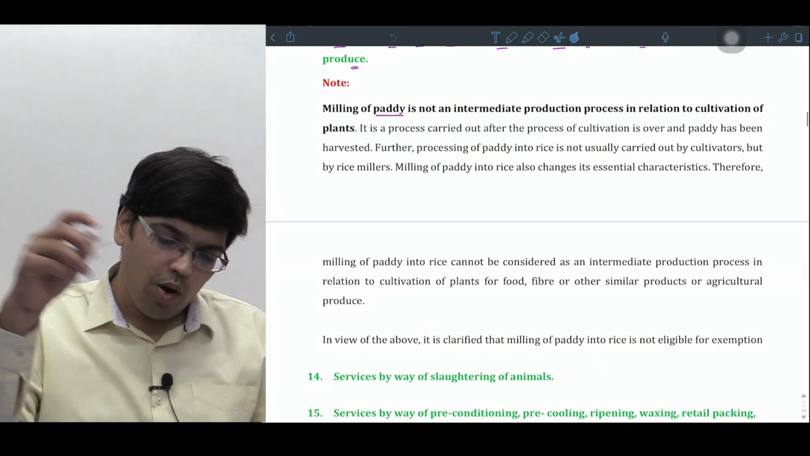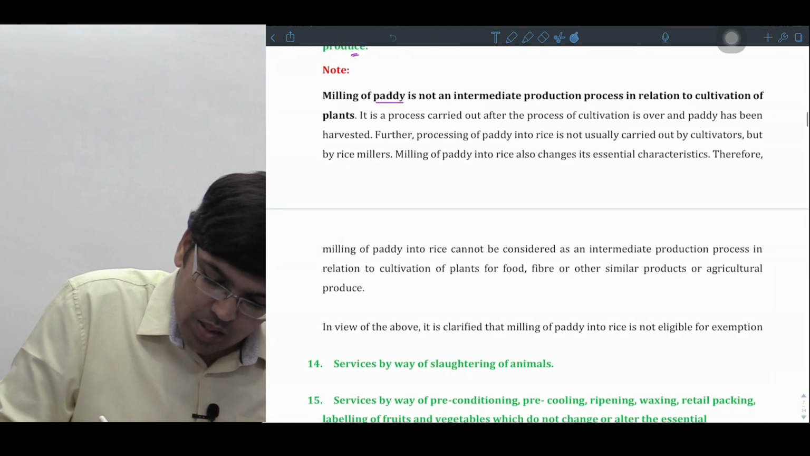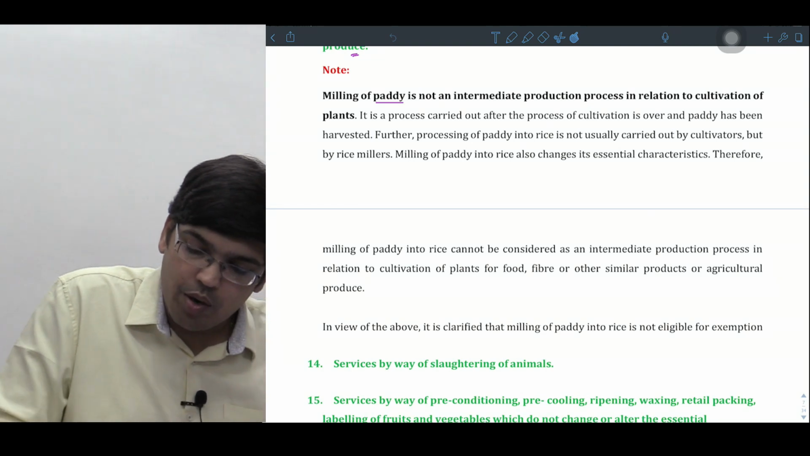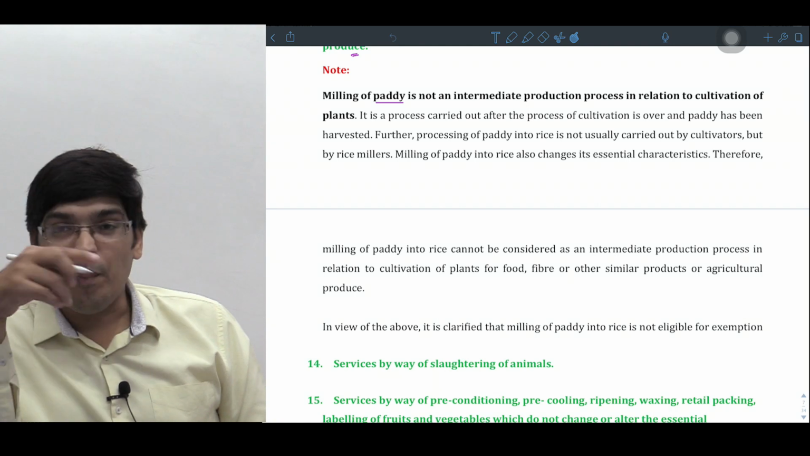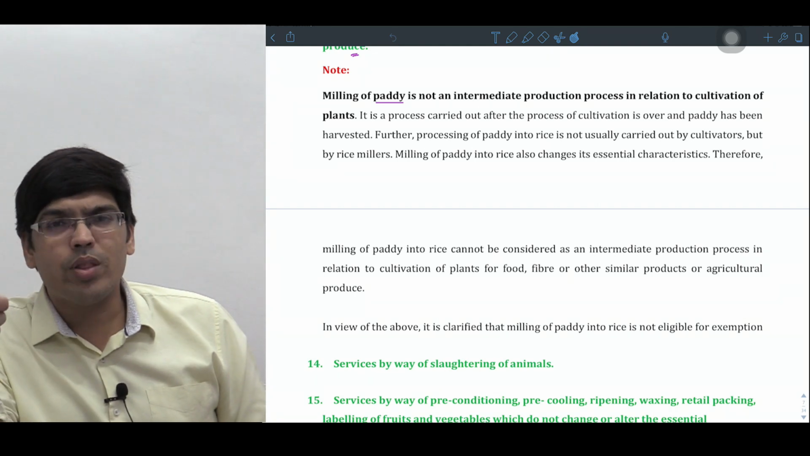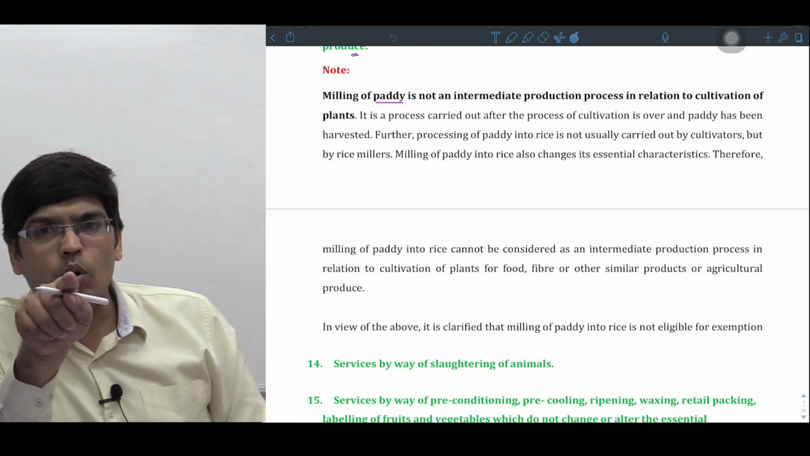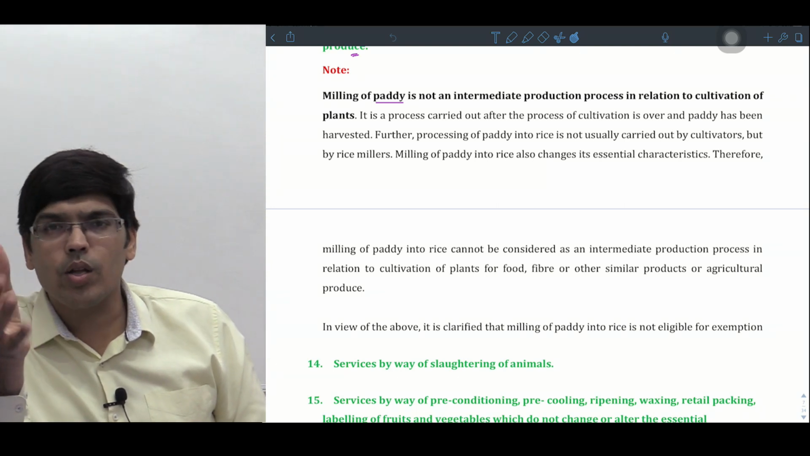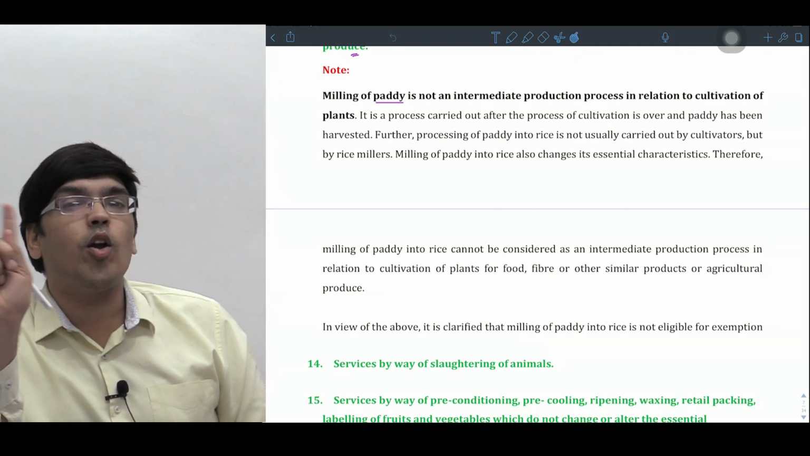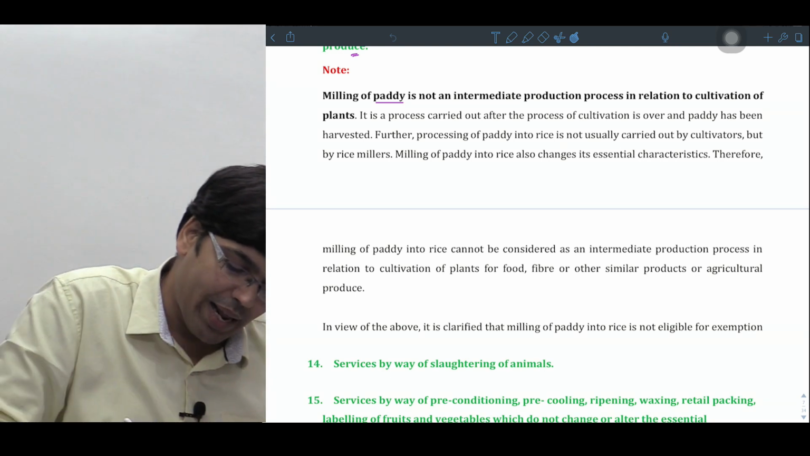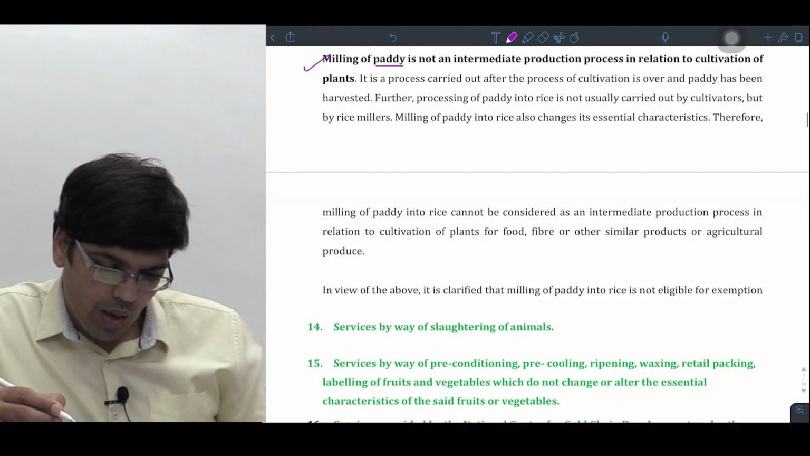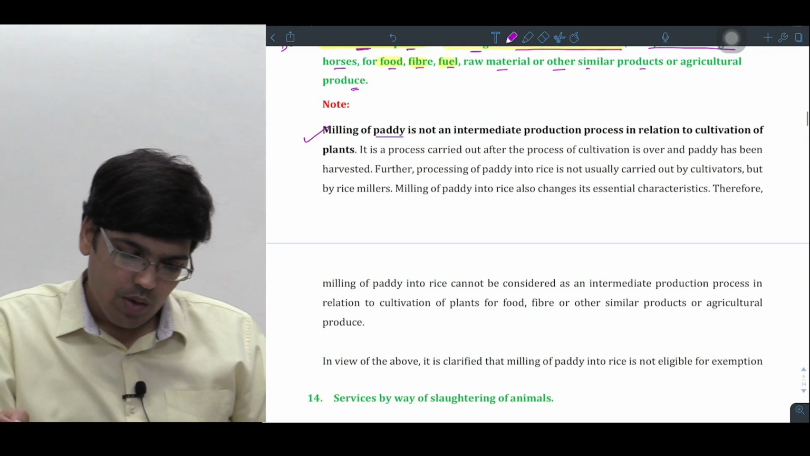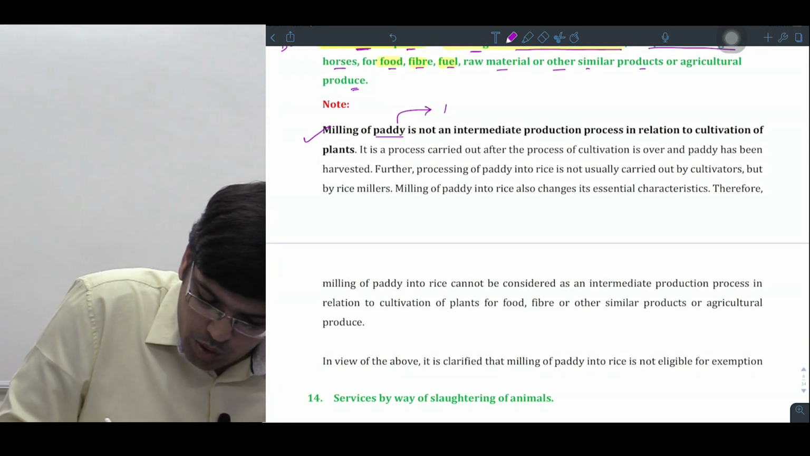What does the law say? Law says milling of paddy is not an intermediate production process in relation to what, sir? Cultivation of plants. So milling, meaning a rice mill as they say, sir, which converts paddy into rice through a boiler, right? So that activity cannot be taken as what, sir? Exempt. That is one clarification given. So please read it. Am I clear up to here? So milling of paddy is taken as what, sir?